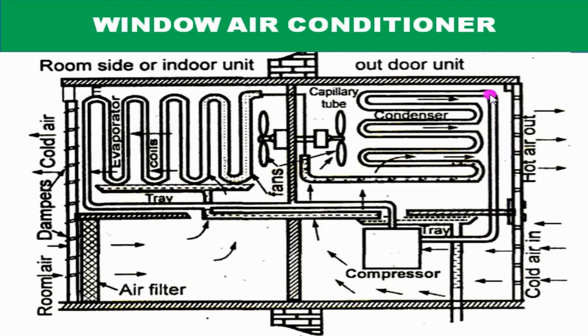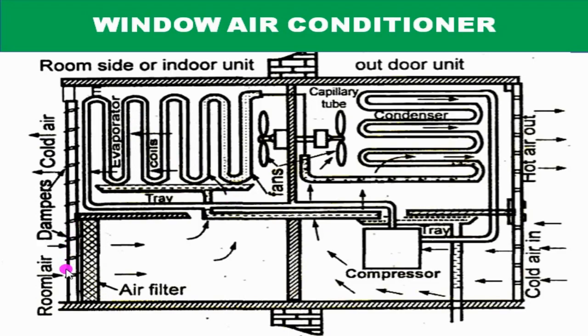This high pressure vapor refrigerant, while flowing through this condenser, gives its heat to the atmosphere air and gets cooled and converted into high pressure liquid refrigerant. This liquid refrigerant then passes through the capillary tube where its temperature and pressure get reduced, and this cycle repeats. This is the working principle of the air conditioner.